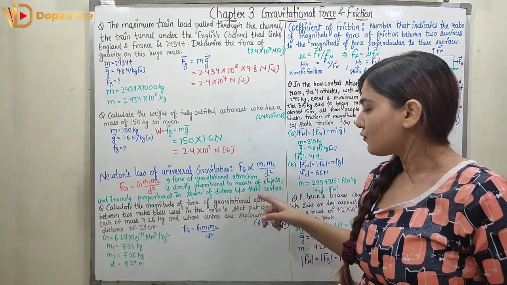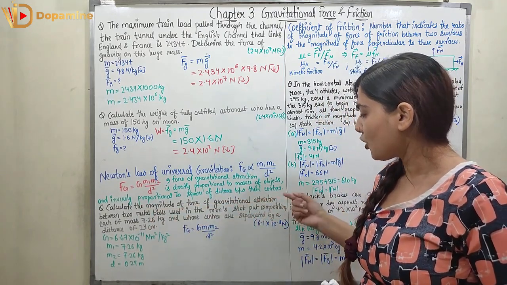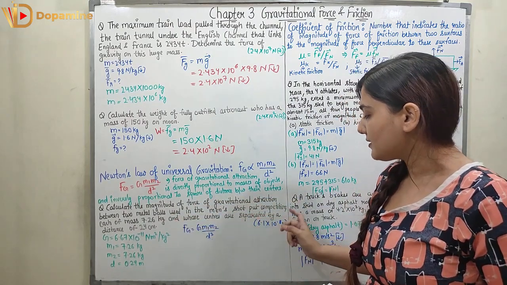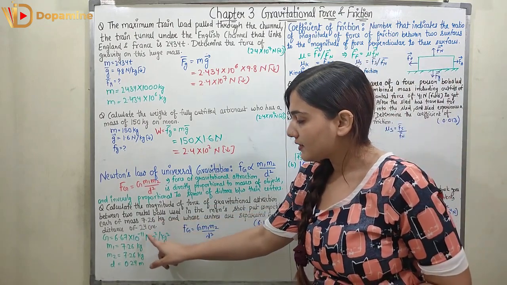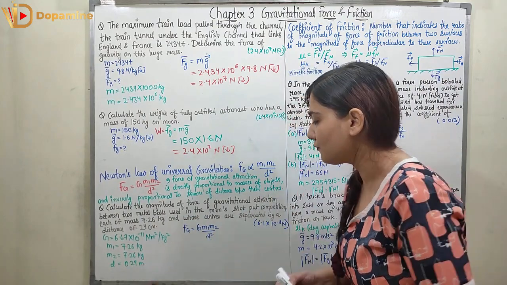Calculate the magnitude of the force of gravitational attraction between the metal balls used in the men's shot put competition, each of mass 7.26 kg and whose centers are separated by a distance of 24 centimeters. So distance is given in centimeters. First of all, we will convert it into meters. So distance is 0.24 meter.